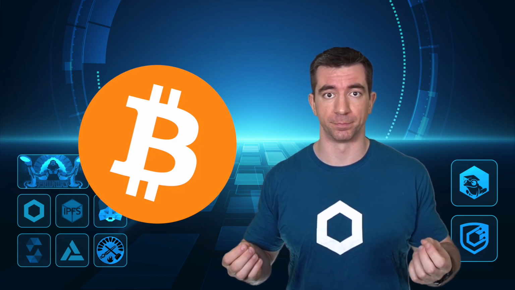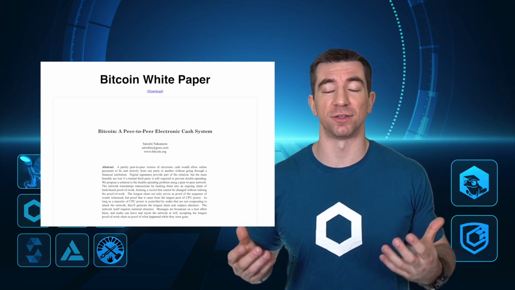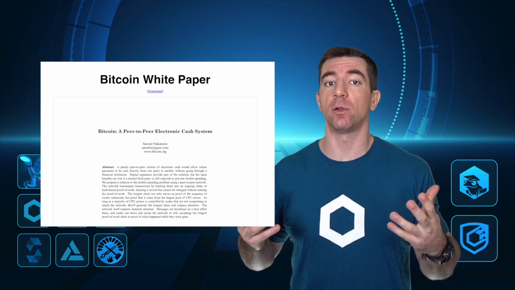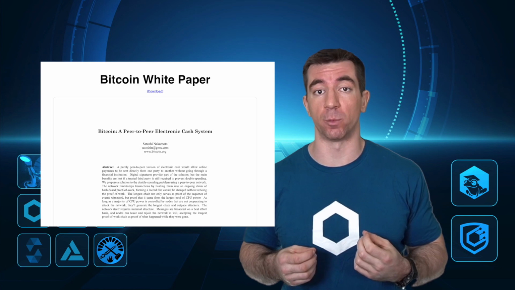Now, since you're here, you've probably heard of Bitcoin before. Bitcoin was one of the first protocols to use this revolutionary technology called blockchain. The Bitcoin white paper was created by the pseudo-anonymous Satoshi Nakamoto, and it outlined how Bitcoin could make peer-to-peer transactions in a decentralized network. This network was powered by cryptography and decentrality, and it allowed people to engage in censorship-resistant finance in a decentralized manner.